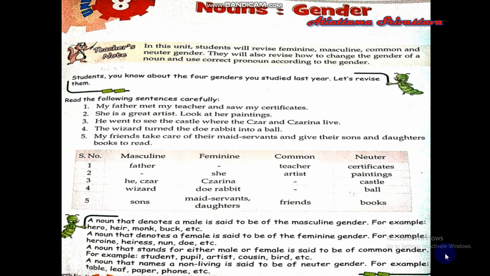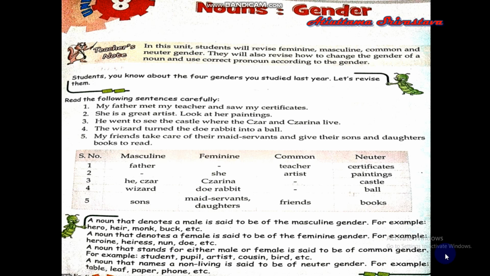Now let us come to common gender. For example, a student or an artist. They are common gender because a student can either be a male student or a female. In the same way, an artist can also be male or female, or a teacher. Teacher can also be a male teacher or a lady teacher.